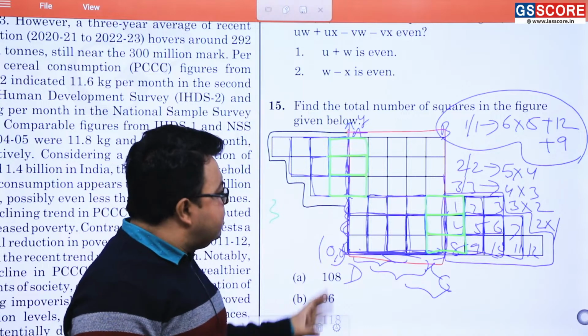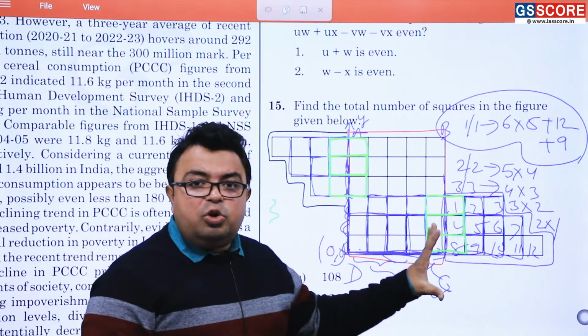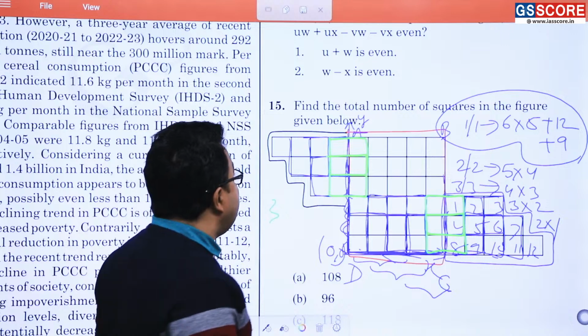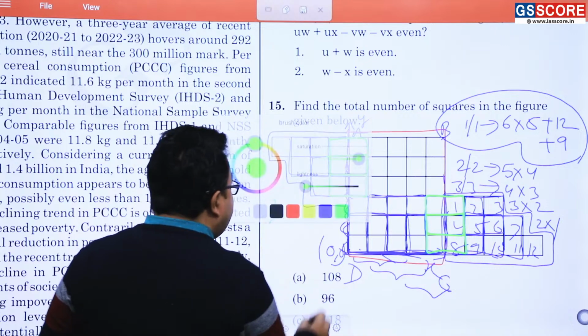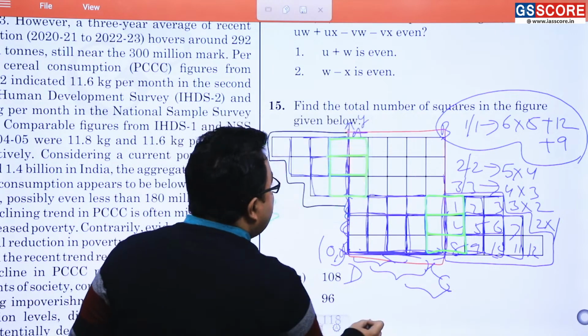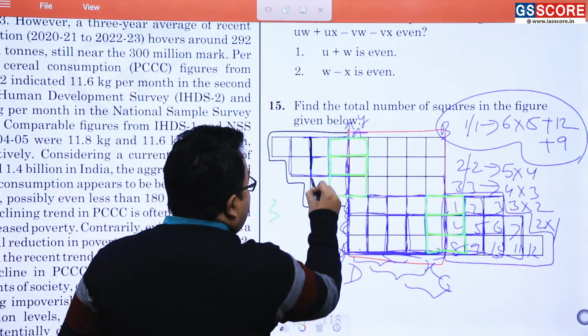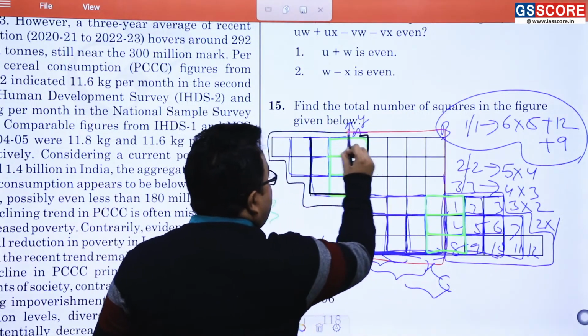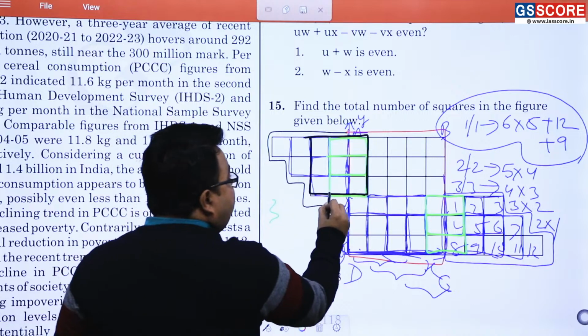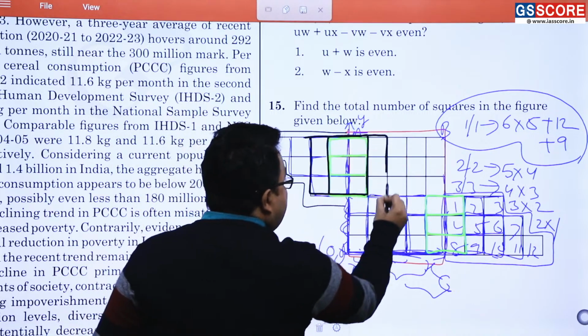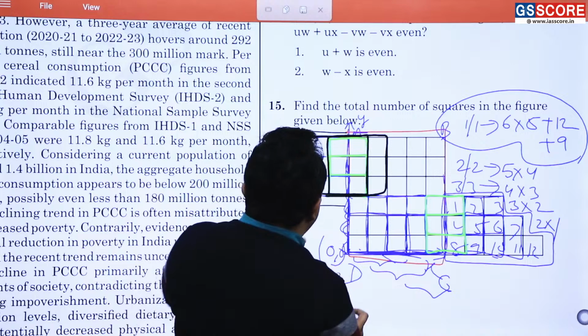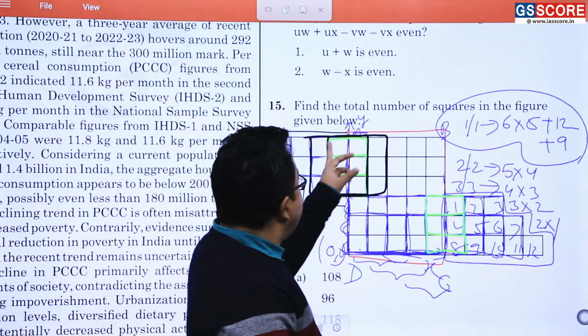Again you will be telling, sir ठीक है, 2 by 2 का square तो ये हुआ, 3 by 3 का square भी तो common होगा. Yes, they are in common. And what are they? Just understand. I am doing it with black. 3 by 3 is 1, 3 here. The portion of here, getting or not getting in common. One portion is here. So 1 square and 2 square are there.